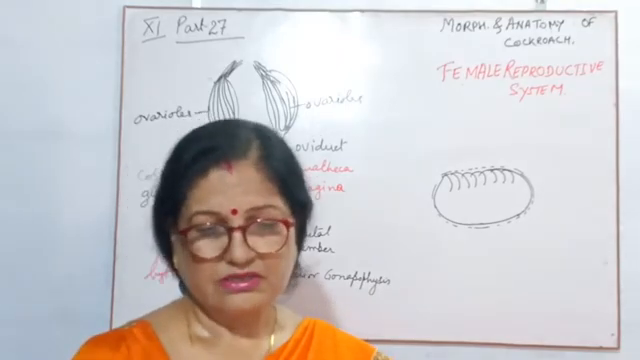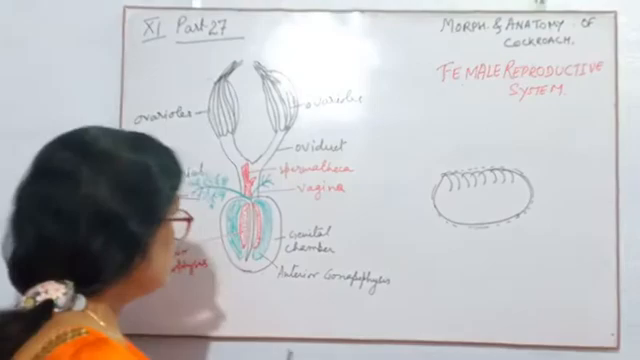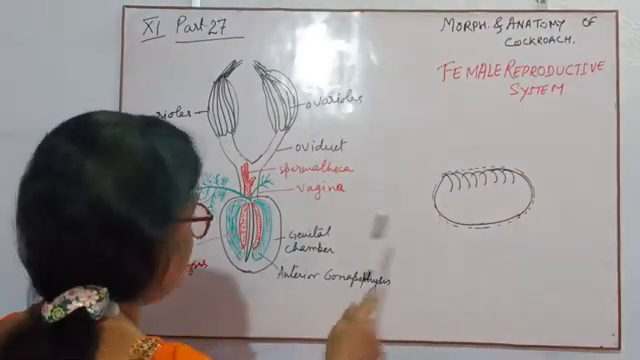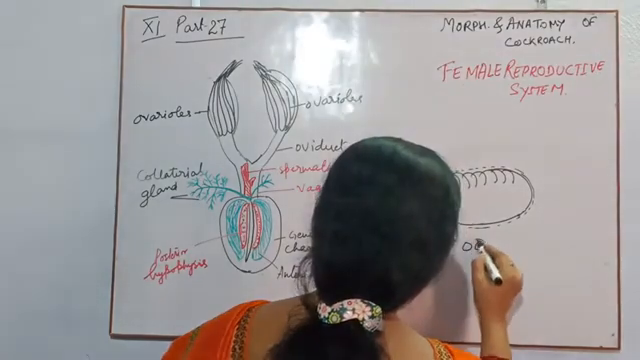So children, now it is over. This is the female reproductive system, and this is the ootheca.